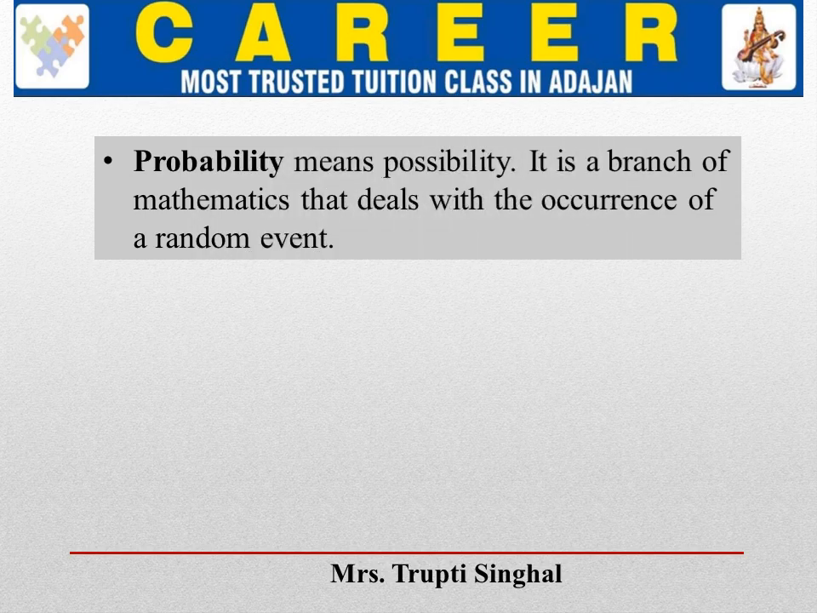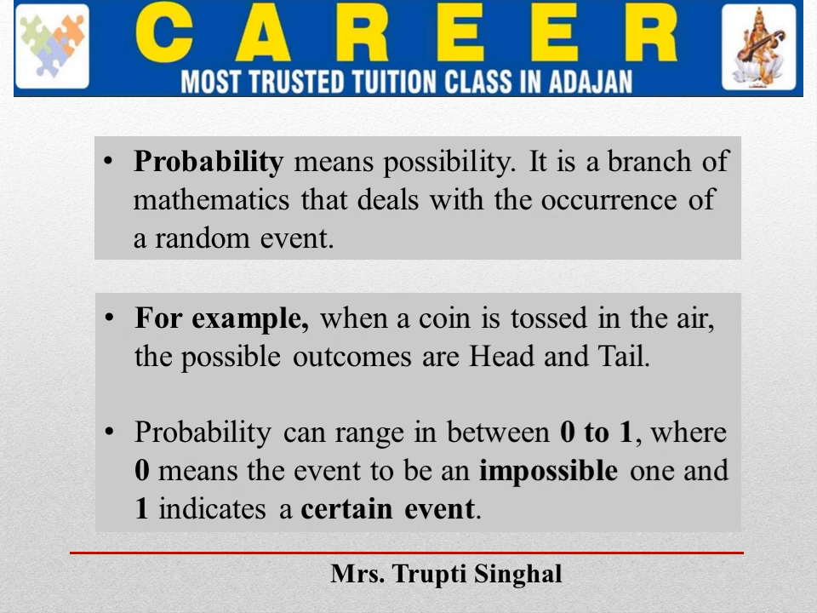Definition of probability. Probability means possibility. It is a branch of mathematics that deals with the occurrence of a random event. A random event, what does that mean? For example, when a fair coin, not a biased coin, is tossed in the air, the possible outcomes are either head or tail.